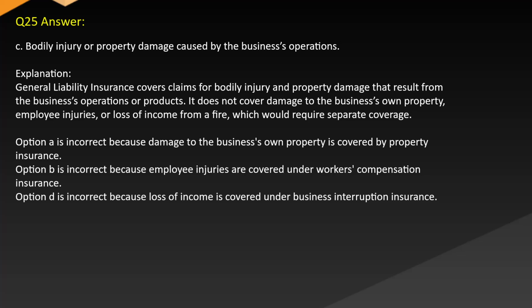Answer: C. Bodily injury or property damage caused by the business's operations. Explanation: General liability insurance covers claims for bodily injury and property damage that result from the business's operations or products. It does not cover damage to the business's own property, employee injuries, or loss of income from a fire, which would require separate coverage. Option A is incorrect because damage to the business's own property is covered by property insurance.